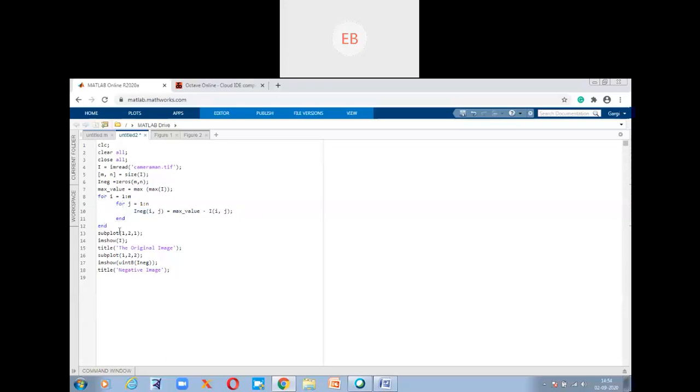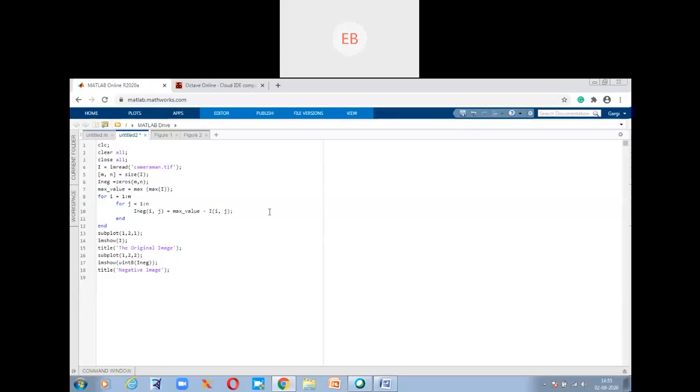Now we want to show the original image as well as the final, negative image in our output. To do that, first we have to use the subplot command. So what is the subplot command? It basically splits the entire screen according to our requirement.